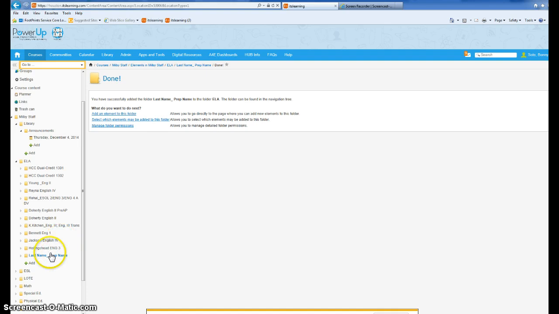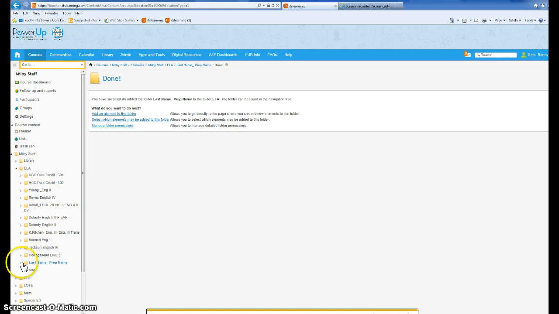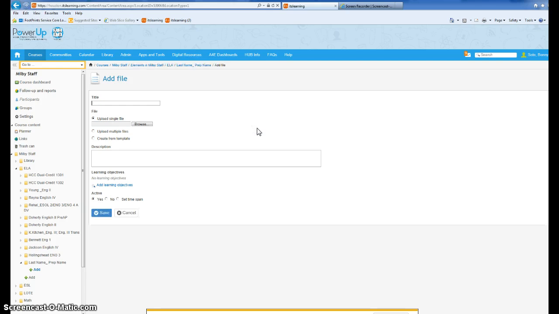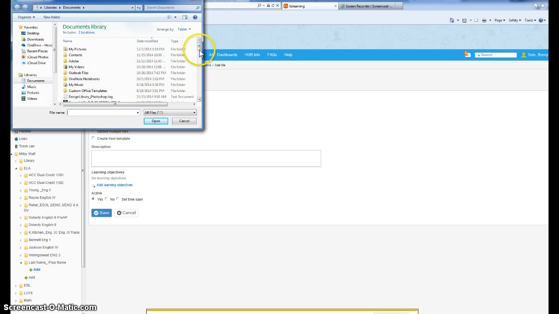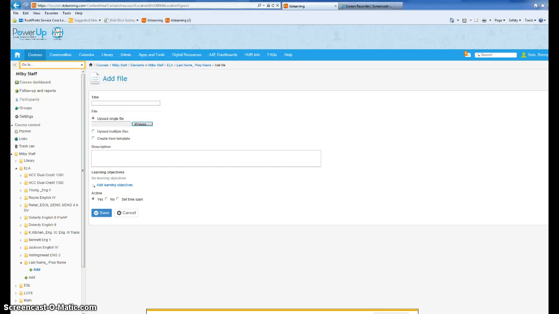That's going to be a folder for you to upload your lesson plans. For example, I created a folder here under ELA. So if you're an ELA instructor, obviously you open the ELA folder. Otherwise, just click on the folder that pertains to your department and go ahead and add a folder to add your lesson plans in. Right? So to add the lesson plans, then you would open your folder, click on the indented add button, and this time I'm going to add a file. Just click on file, and then just browse and click on your lesson plan, and you would upload that in there. This is just for practice, so I'm not going to add anything on there.